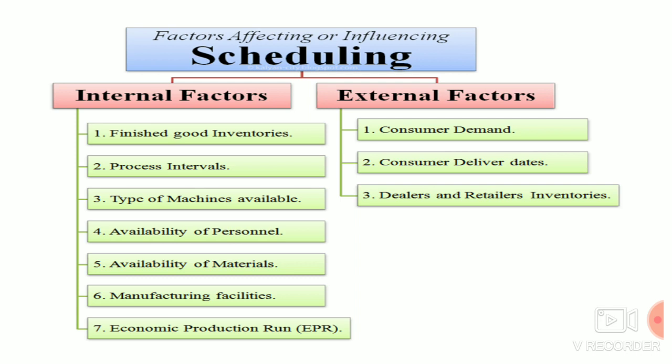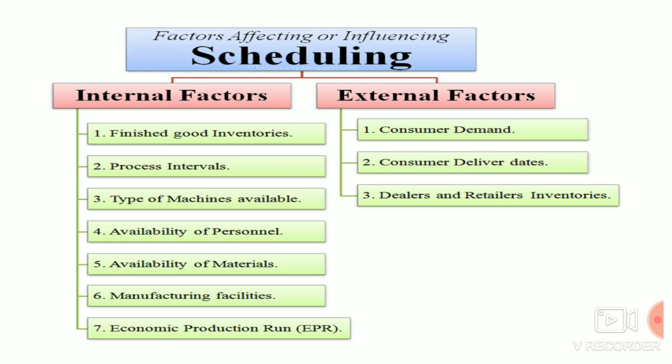Now first we are going to see the finished good inventories. If the finished good inventory is enough in the company, then our project can be done without any delay, and the scheduling can happen in an effective manner. If the finished goods are not up to the level, again we have to wait for the suppliers to send the finished goods so that the project can be done. So this is also one factor which influences project management.